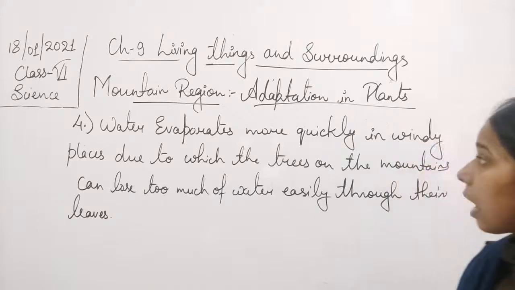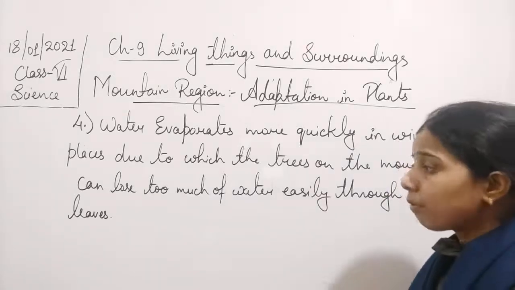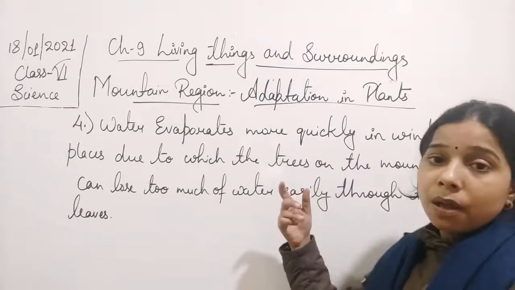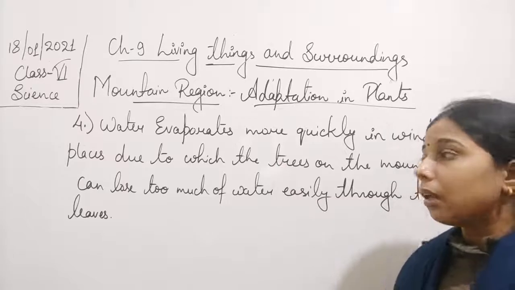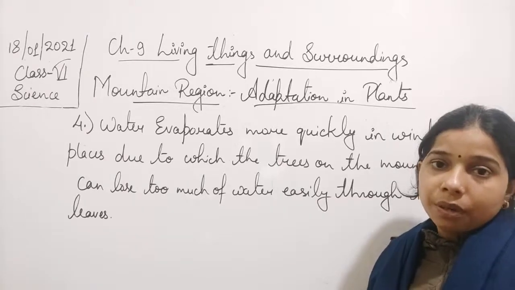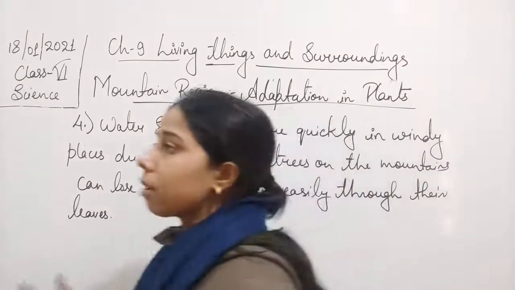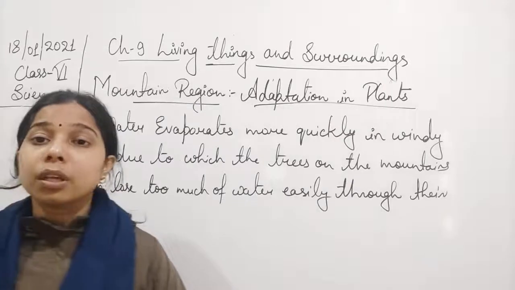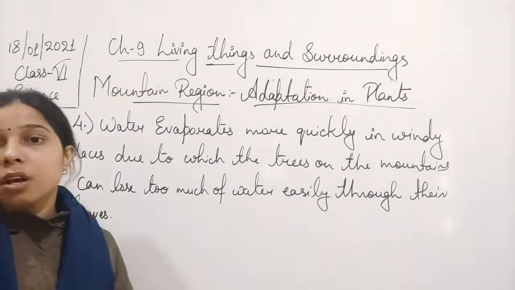So evaporation occurs more quickly in windy places, and because of that, what happened? The trees present on the mountain region will lose too much water because of their leaves. The leaves are there to perform the process of transpiration, so they lose a lot of water due to the movement of the wind here.